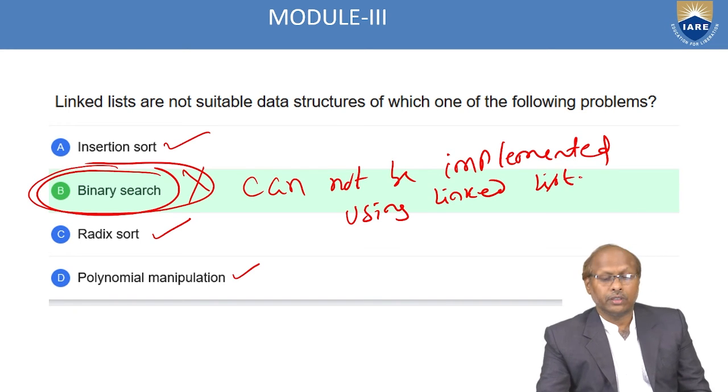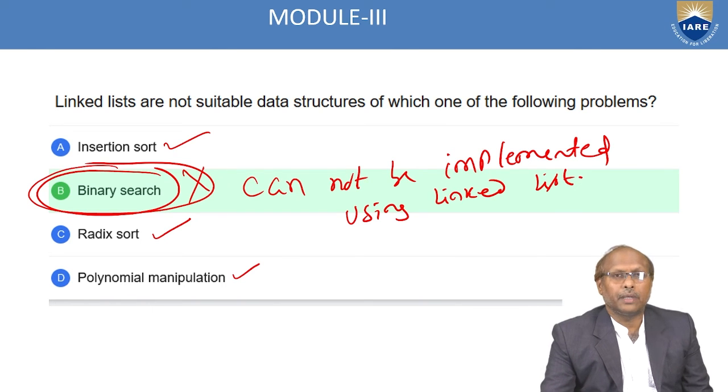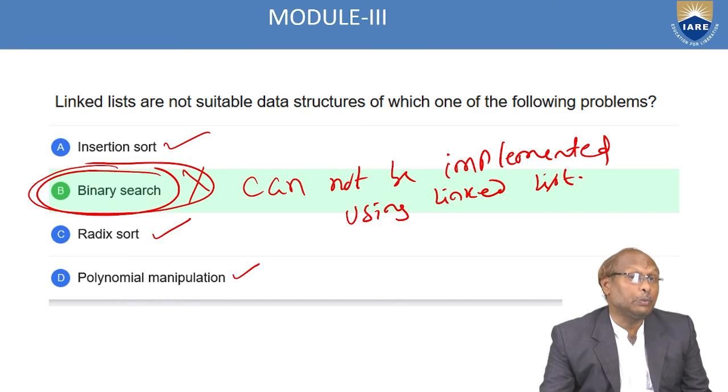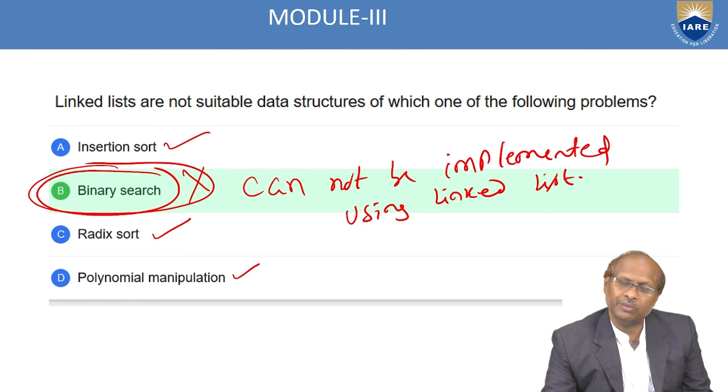Most of the time they will ask a question: why can binary search not be used with a linked list? Binary search cannot be used because you cannot get to the middle position. Whereas it is possible if you are using an array, because you know the starting index as well as the ending index. In an array it is possible, whereas not with the linked list.